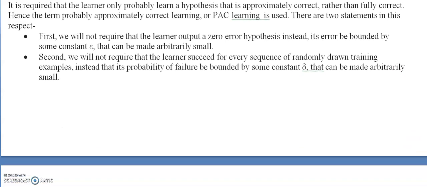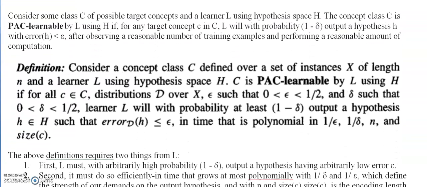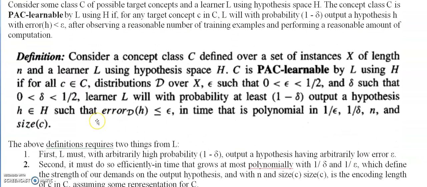Now here is the formal definition of PAC learning. If we have a given target concept class C, defined over a set of instances X of length n, and a learner L using the hypothesis space H, then we can say that C is PAC learnable by L using hypothesis space H over the distribution D with the two bounds epsilon and delta.